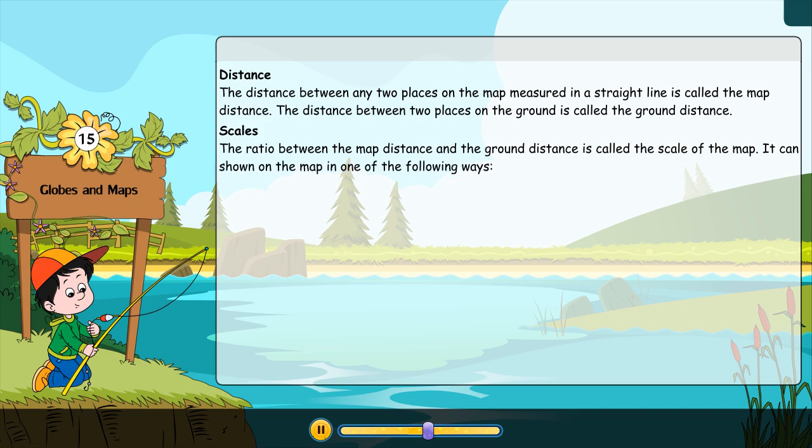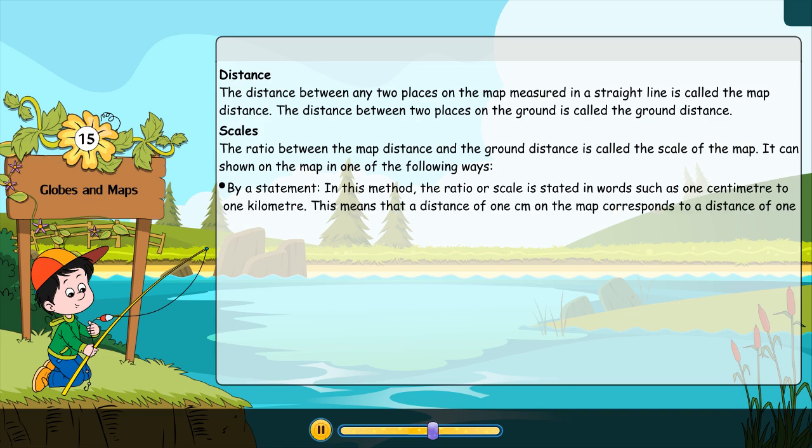First, by a statement. In this method, the ratio or scale is stated in words such as 1 centimeter to 1 kilometer. This means that a distance of 1 centimeter on the map corresponds to a distance of 1 kilometer on the ground.